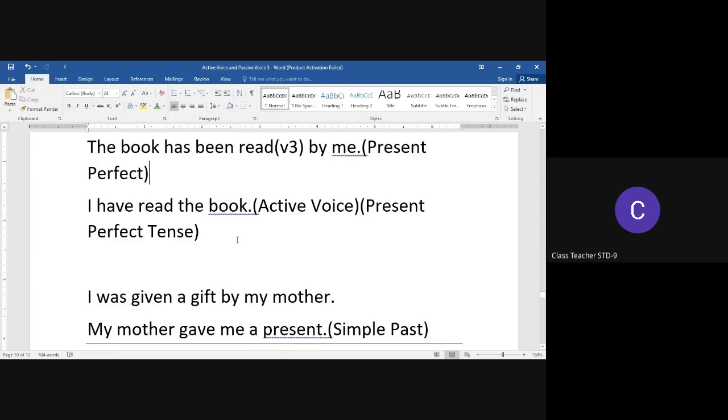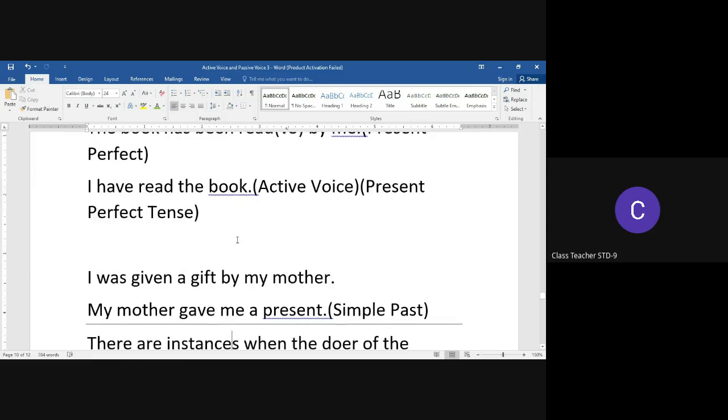There are other examples. The book has been read by me. I have read the book. I was given a gift by my mother. Changes to my mother gave me a present.